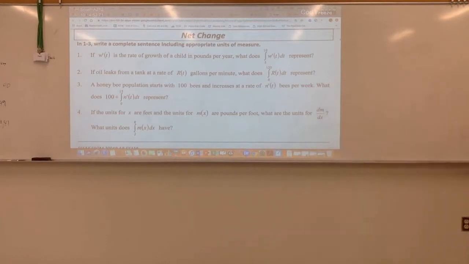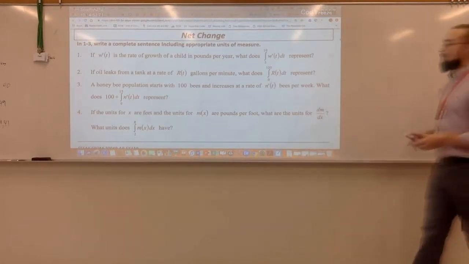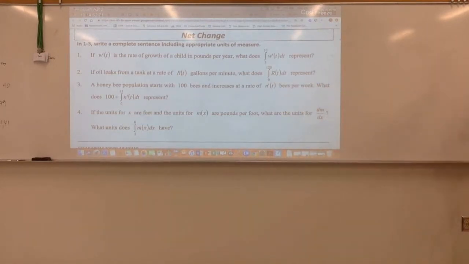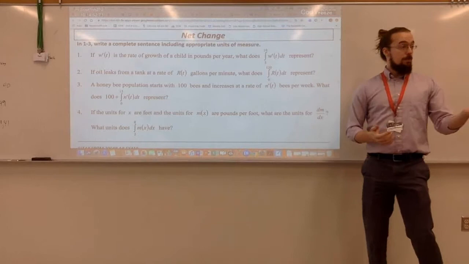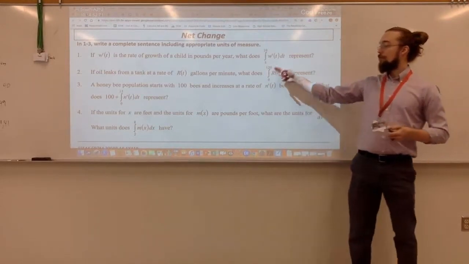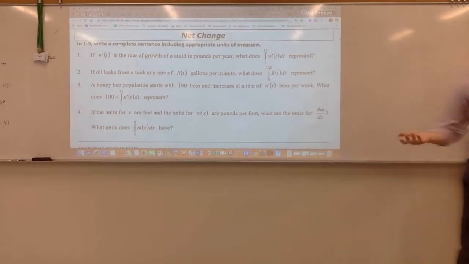If oil leaks from a tank at a rate of R of t gallons per minute, what does the integral from 0 to 120 of R of t dt represent? The amount of oil that is leaked from this tank over the first 120 minutes.